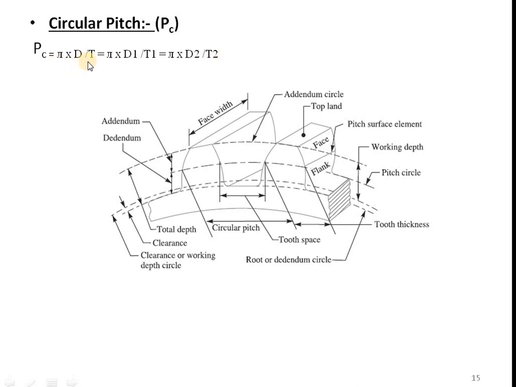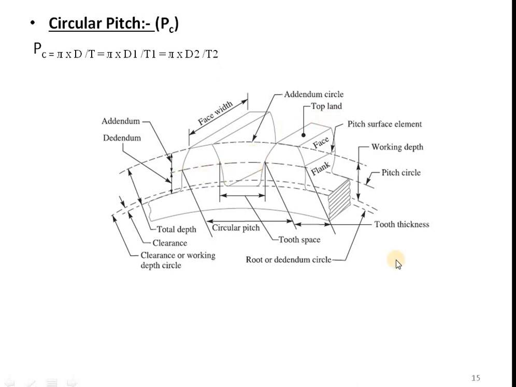From this formula also we can apply some logic here. Pi D is nothing but the circumference of the circle. So circumference of pitch circle, right? Pi D, the circumference of pitch circle, divided by number of teeth on that gear will give me the circular pitch, that is the distance between corresponding same points on the adjacent teeth, right?